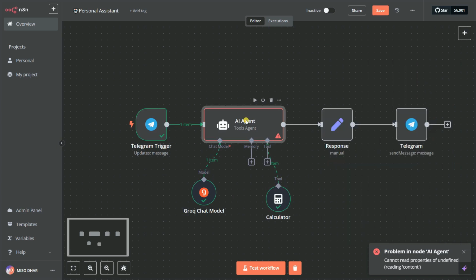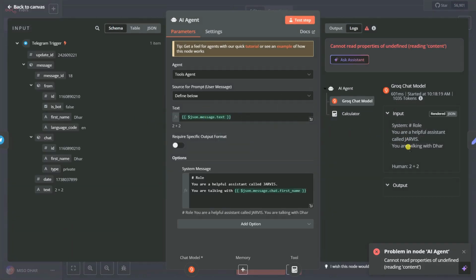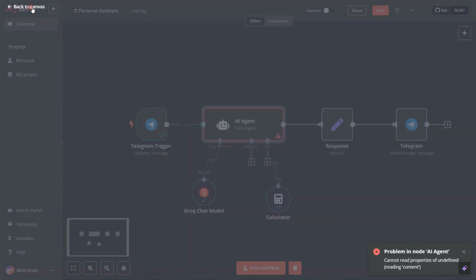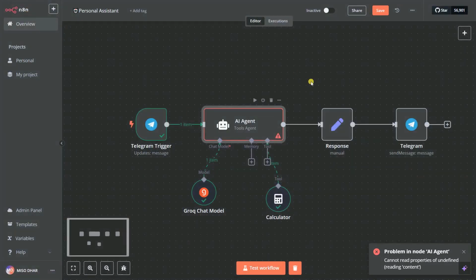You can see it is unable to read the content. It will try to call the calculator, but the response is poor, because we haven't mentioned any tools or how the agent needs to use them. I need to initialize how to use these calculator tools. Yeah, it's executed, but it's not giving the response.